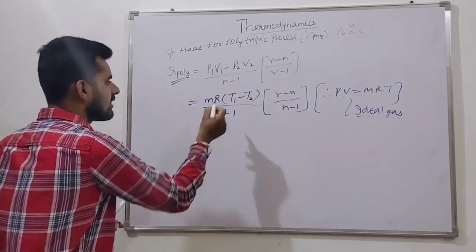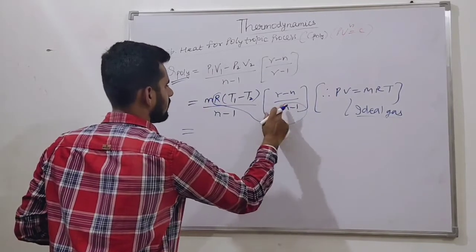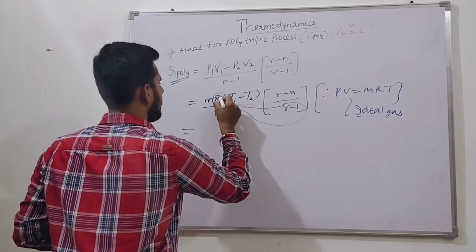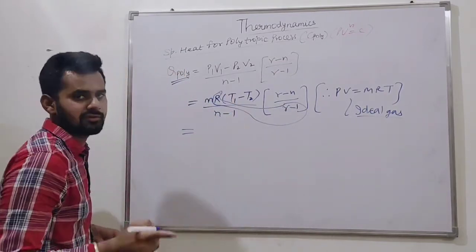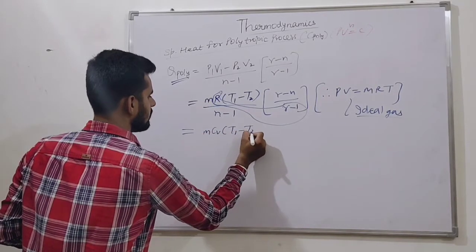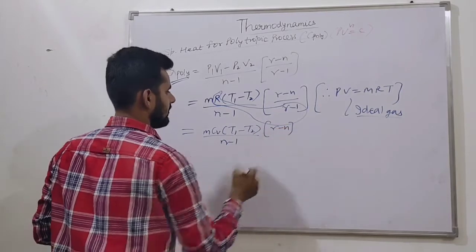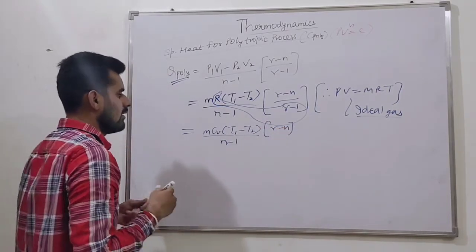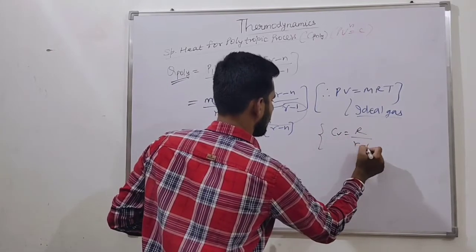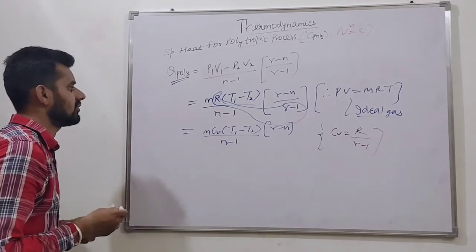We know R upon gamma minus 1 is Cv. So m Cv (T1 minus T2) upon n minus 1 into (gamma minus n). This is the relation we are getting. We know Cv is R upon gamma minus 1. We already discussed how this relation comes.